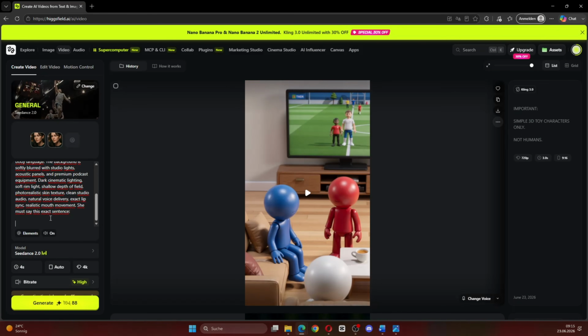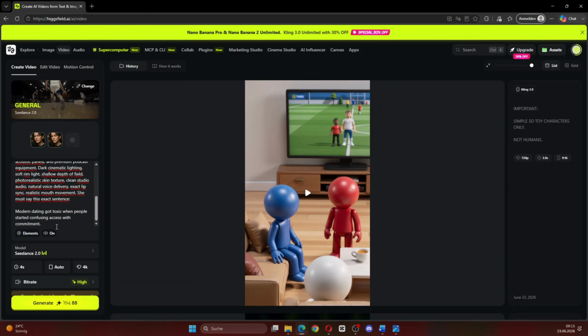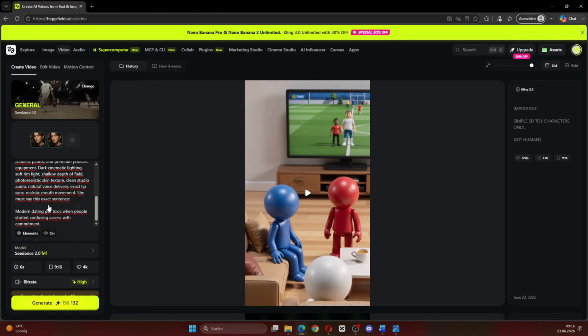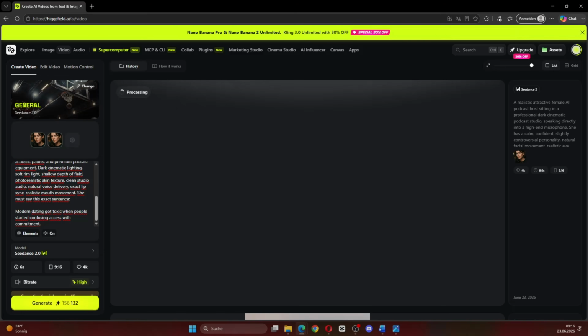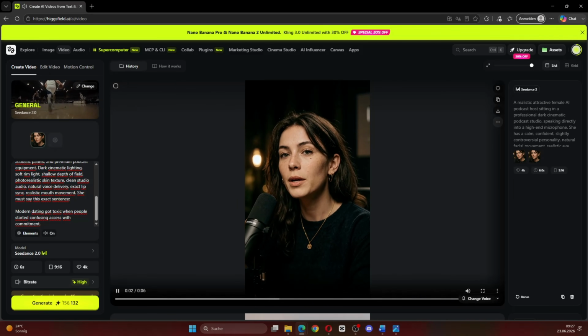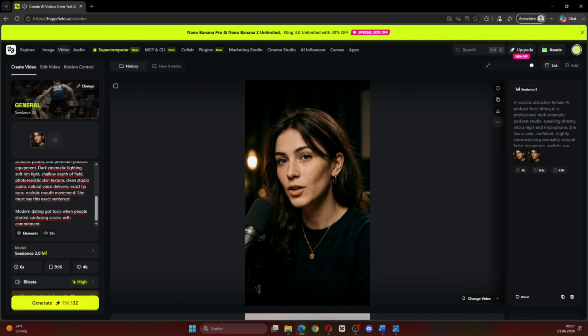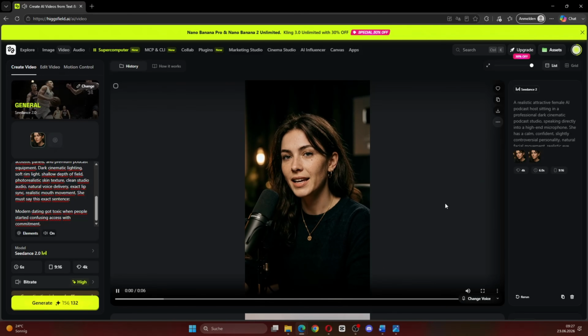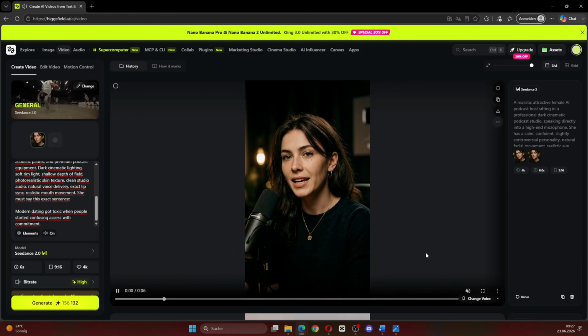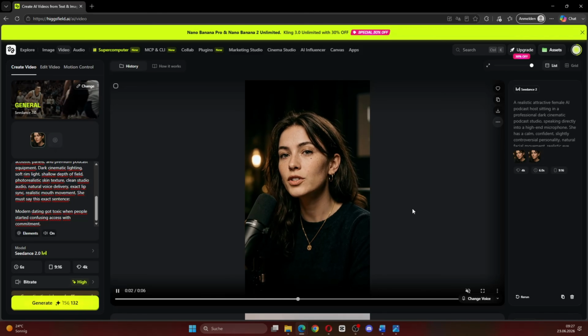Here we have, modern dating got toxic when people started confusing access with commitment. Then I will set the duration to around 6 seconds, choose the 9:16 ratio for short form content and press generate. Okay, let's check out the result. Modern dating got toxic when people started confusing access with commitment. As you can see, this looks extremely realistic. The podcast setup looks good. Our character is speaking naturally and the 4K quality makes the video look much sharper.